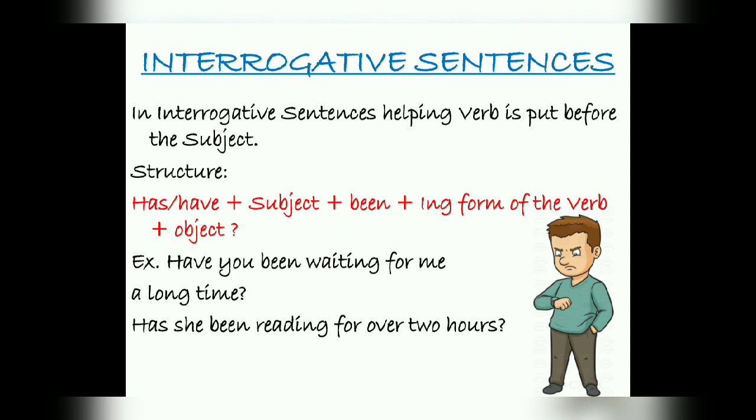Now interrogative, again the same theory. You have to use the helping verb or the auxiliary verb before the subject. Clear? Has and have, subject, been, ing form of the verb and object. Clear? Have you been waiting for me for a long time? Has she been reading for over 2 hours? So, to make it interrogative, we have to use has and have before the subject, and the same thing, been and the ing form. Clear?